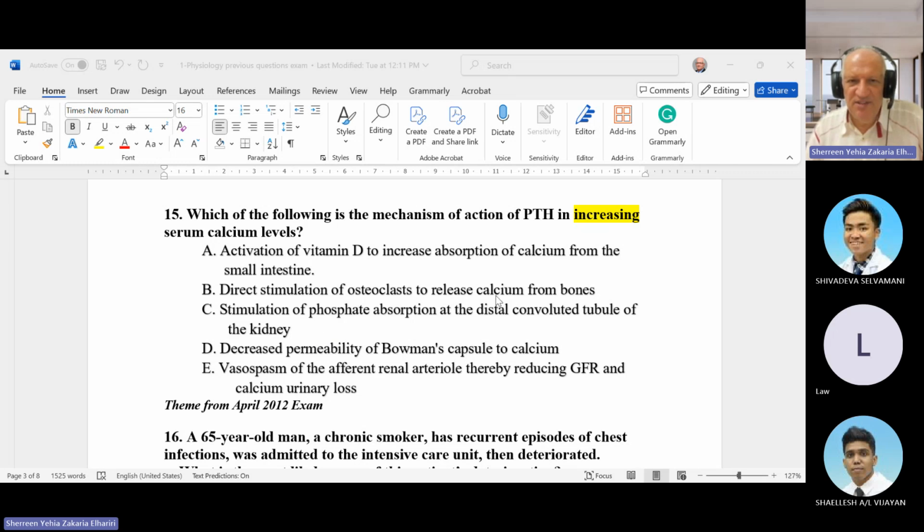This is correct, but not in the distal convoluted tubule, because parathyroid hormone acts mainly in the proximal convoluted tubule, not the distal. The distal convoluted tubule is the main site of action of aldosterone. Decreased permeability of the Bowman capsule to calcium is not affected by parathyroid hormone in the kidney. Vasospasm of the afferent arteriole reducing the glomerular filtration rate is correct, but not an effect of parathyroid hormone. So the only answer here, the increased level, is the action of parathyroid hormone in the upper part of the small intestine, mainly in the duodenum and upper jejunum.